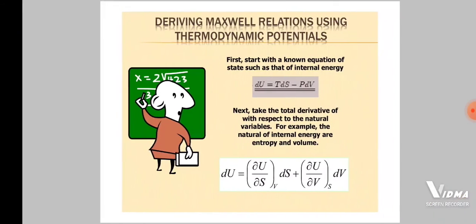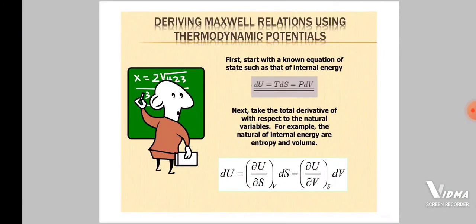From the first equation, deriving a Maxwell relation using a thermodynamic potential: first start with the known equation of state, such as that of internal energy, that is dU = TdS - PdV. Next, take the total derivative with respect to the natural variables. For example, the natural variables of internal energy are entropy and volume.